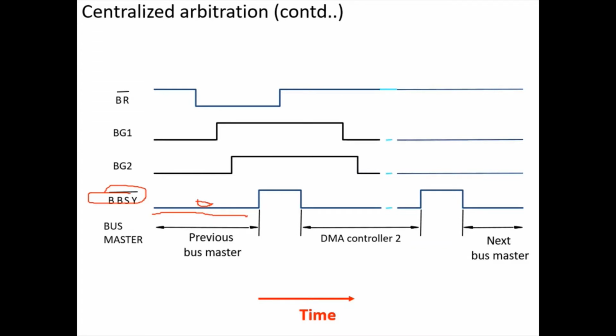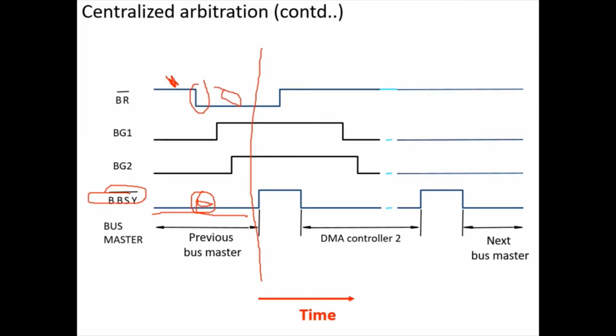So 0 means a previous bus master is using the bus for data transfer. But even though the bus is busy, we can execute the arbitration process. Once the arbitration process is done, the new bus master is selected and it waits for the previous bus master to voluntarily give up the bus master position. The bus busy signal is 0 up to this time. But in between, bus request is 1 here. That means nobody is requesting arbitration or competing to become bus master. After some time somebody makes that signal 0.